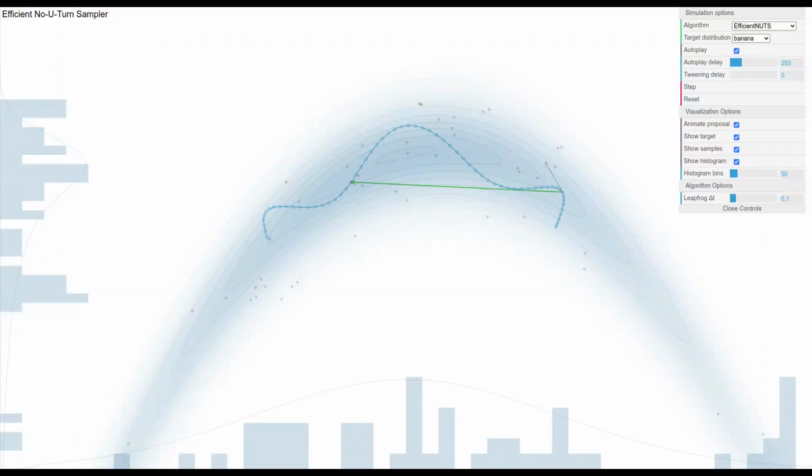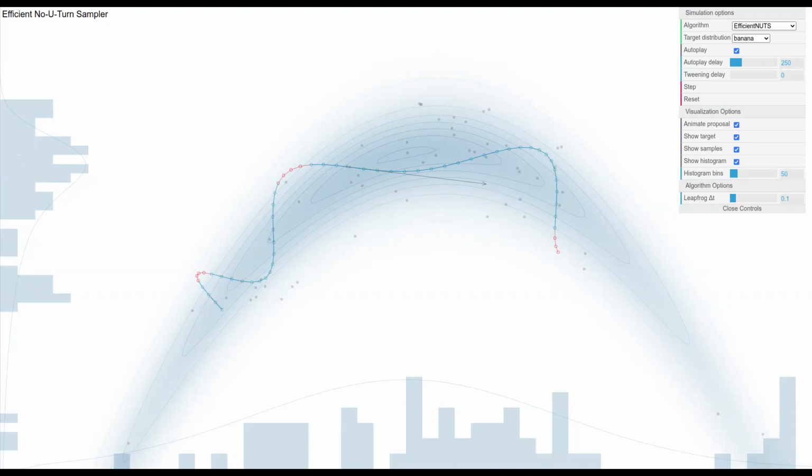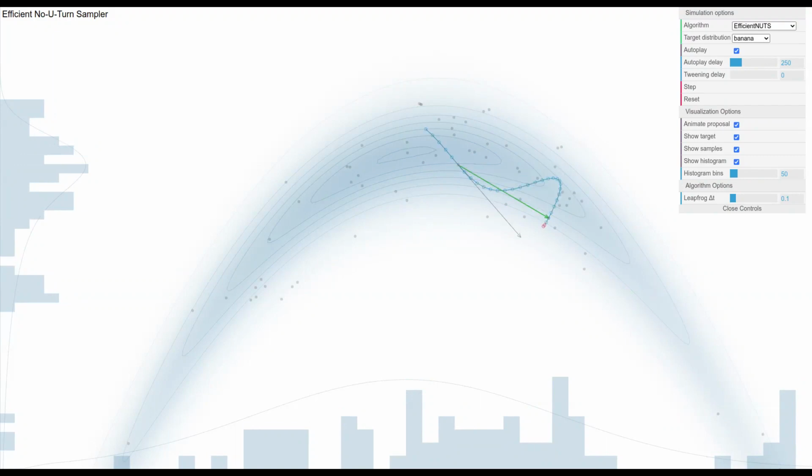All Markov chain Monte Carlo methods work so that they make a chain where they propose local proposals nearby where they've been, and Hamiltonian Monte Carlo is doing these local proposals by simulating Hamiltonian dynamics, a bit of physical simulation, as you can see on these curvy lines.